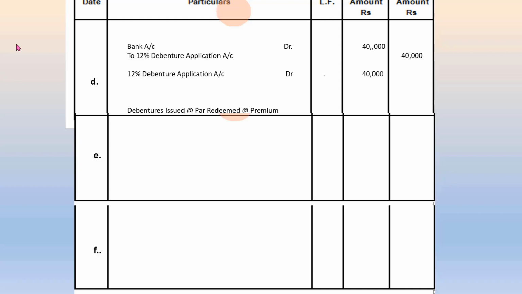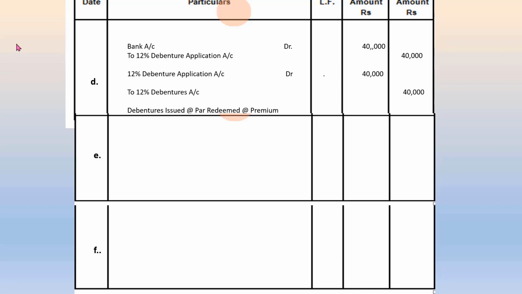The first entry simply records the receipt of cash into the bank while crediting the debenture application account as usual. Now, the second entry records the transfer to the debenture account. Having been issued at par, there would be no extra entry on account of issue. It would be a simple transfer from the debenture application account to the debenture account.